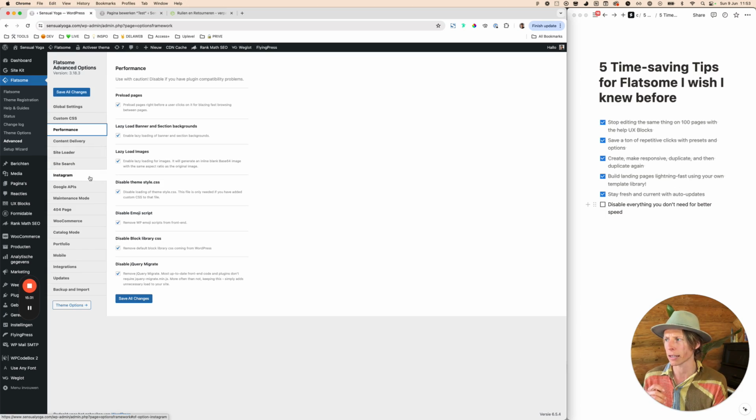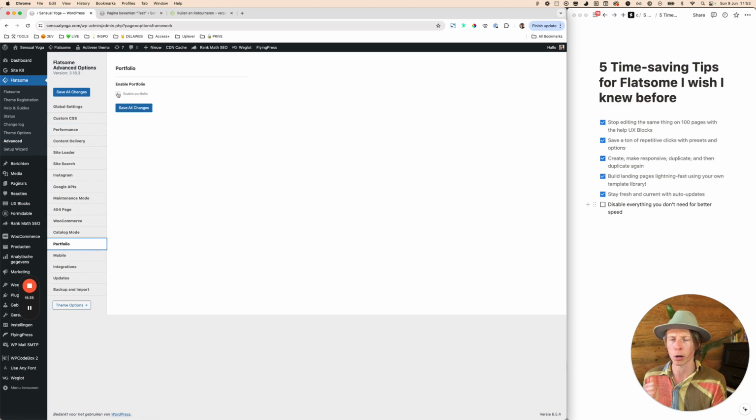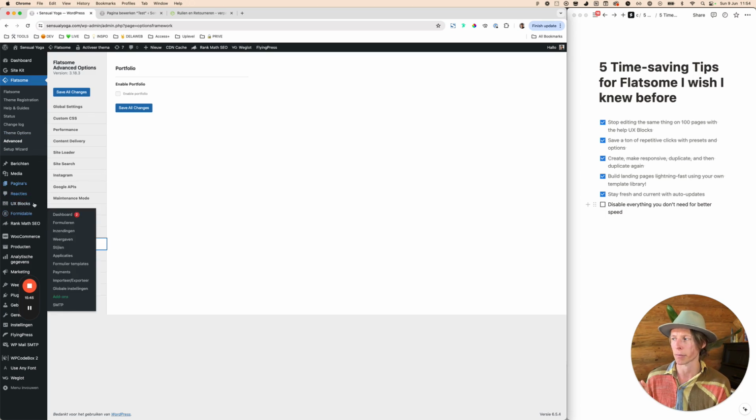One of the other things that I always like to disable is the portfolio module. This is enabled by default, and then you get the portfolio module enabled. I'm not sure if this is really affecting speed performance, but you will get an extra block here on the left, and it's even more confusing for our clients. So I always disable the enable portfolio item.